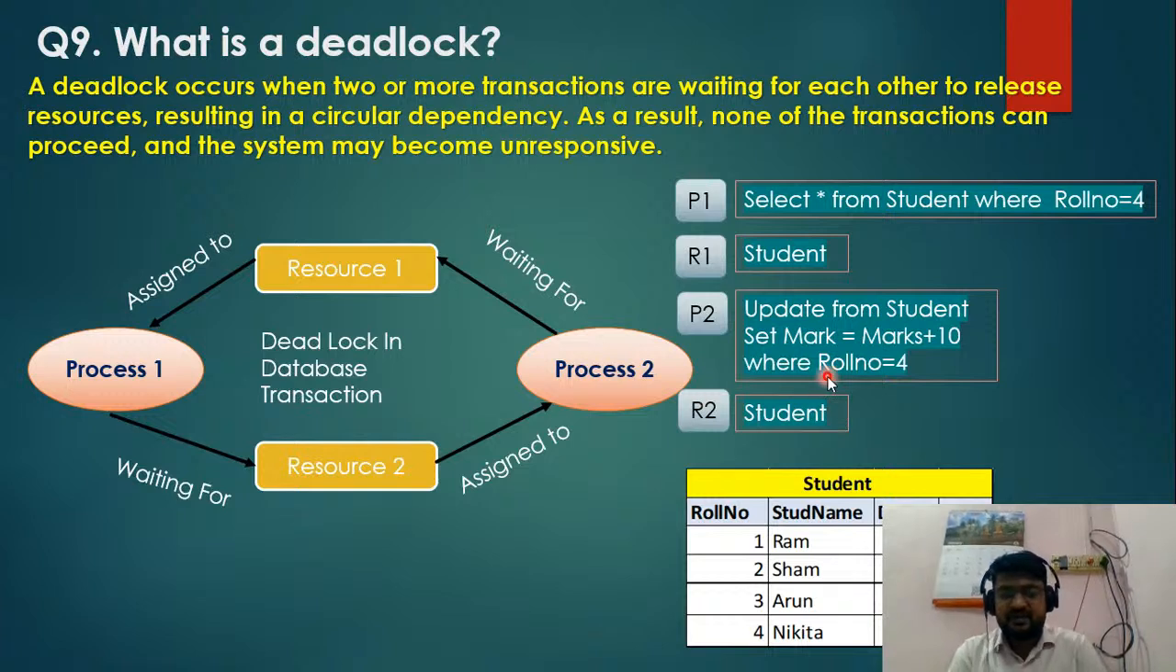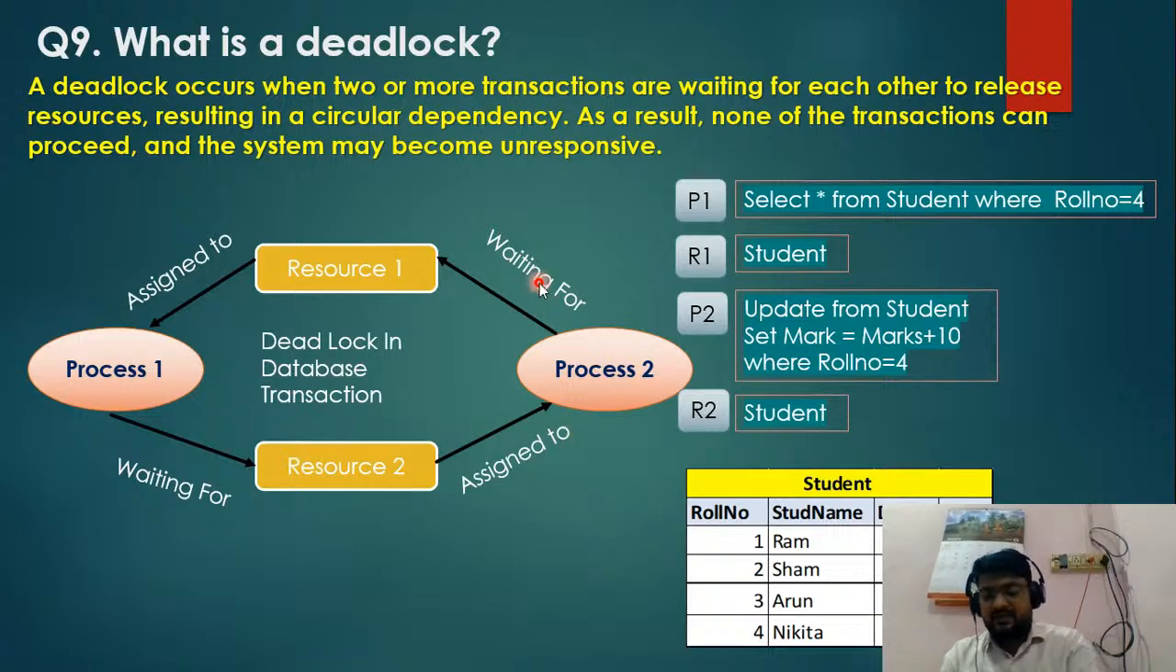In that case, neither process 1 nor process 2 will complete, as they depend on each other. So in this case a deadlock will occur. This is a simple example that you can explain to the interviewer.